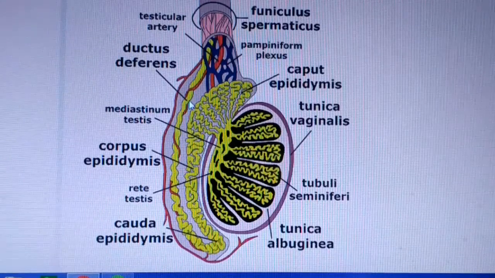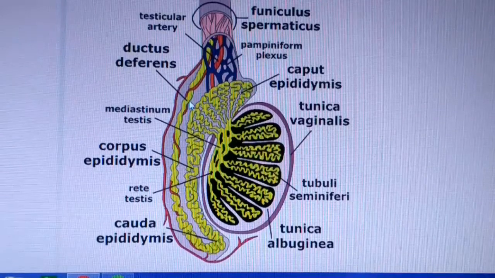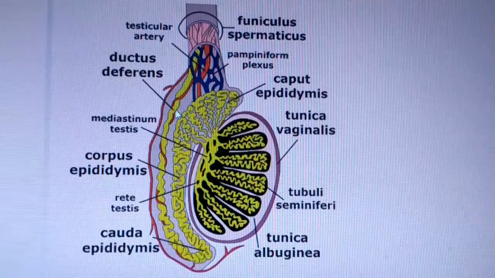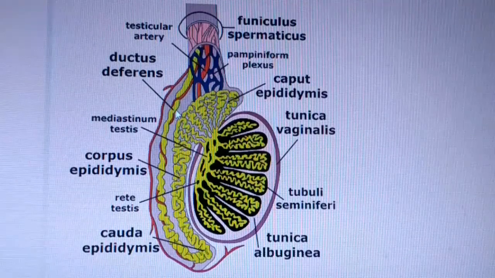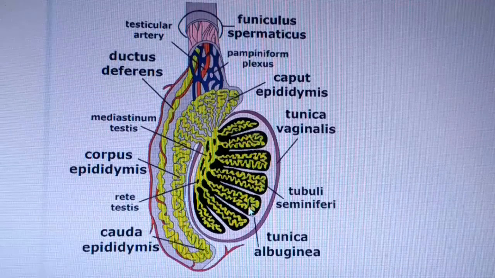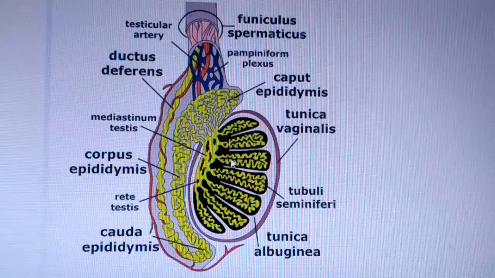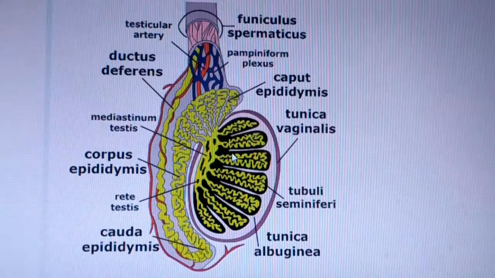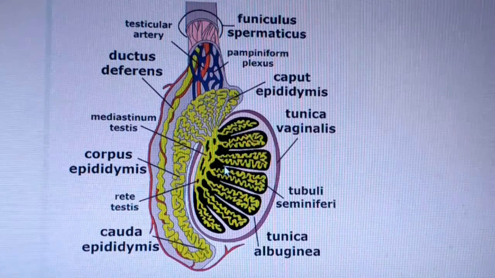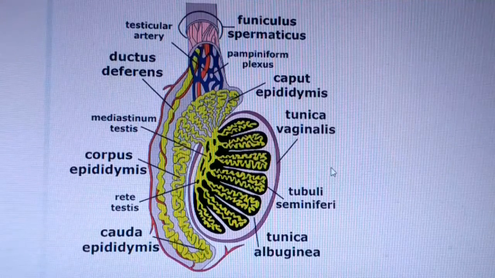Testis contains 1 to 5 seminiferous tubules, which are embedded in loose connective tissue. In this loose connective tissue, the Leydig cell is present. From this Leydig cell, testosterone hormone is secreted, and from the Sertoli cell, the hormone inhibin is secreted.